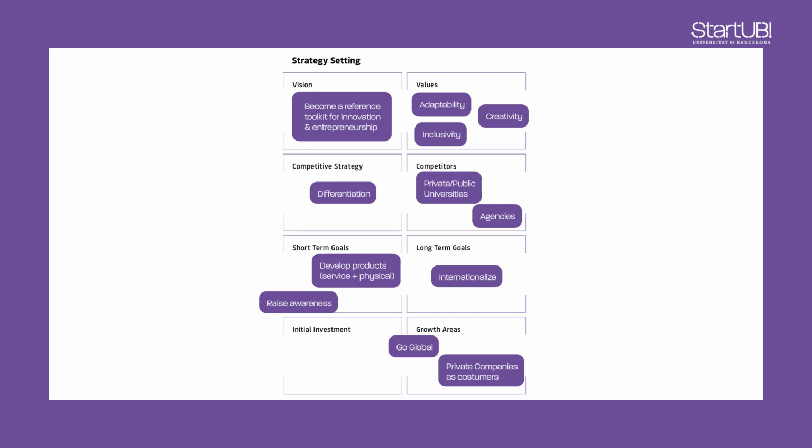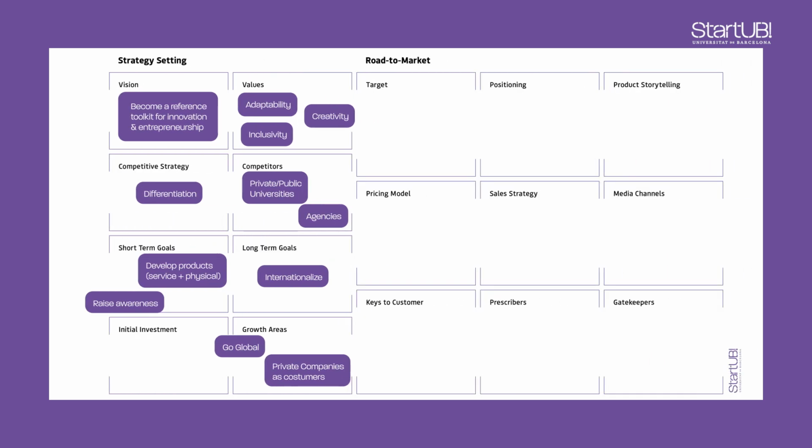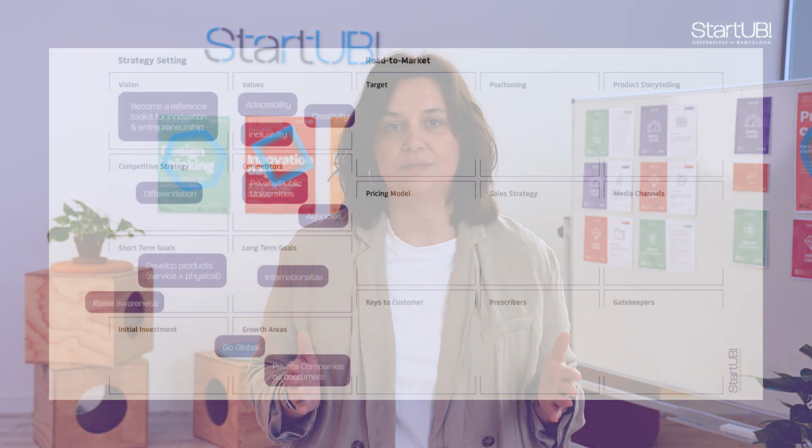The second area to complete in the master plan is the road to market. Here, we consider the target market, we define our position, and product storytelling. That is, how we will explain our product to our audience. We will also define our pricing models and sales strategies, and we will choose specific media channels to reach our audience. Finally, it is important to take into consideration what will be key for customer management and identify potential prescribers and gatekeepers for the product.